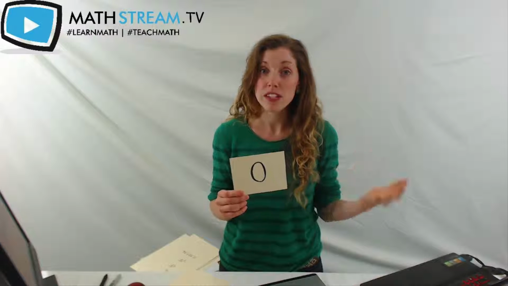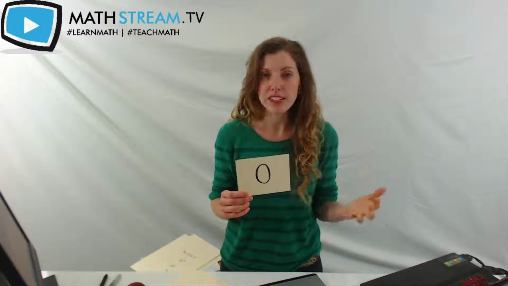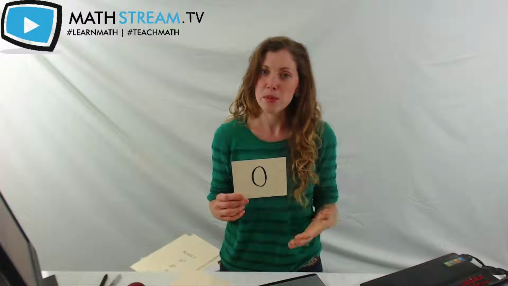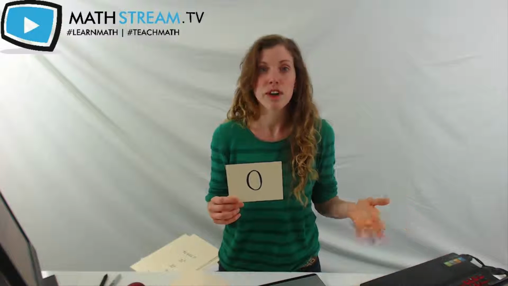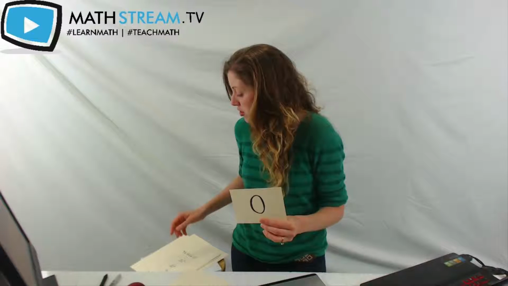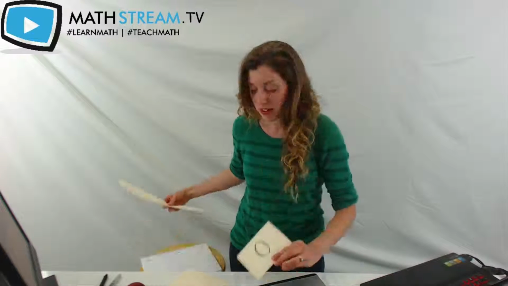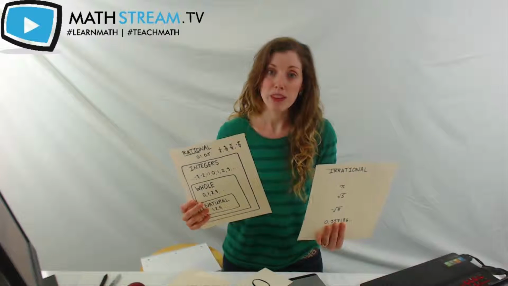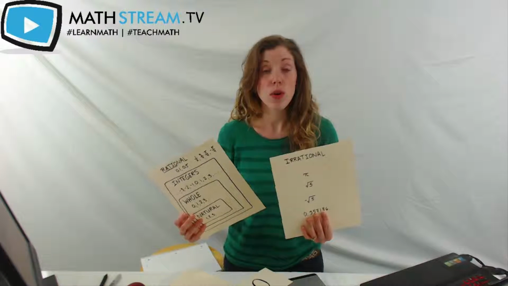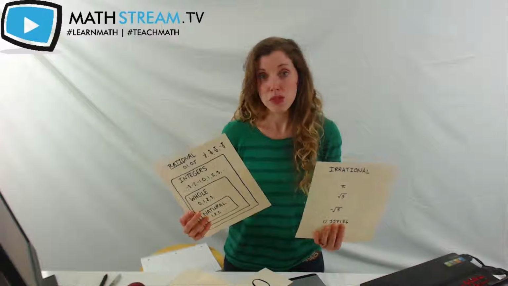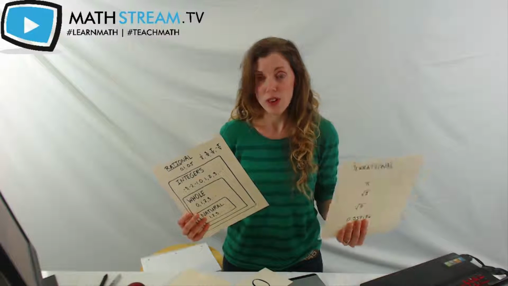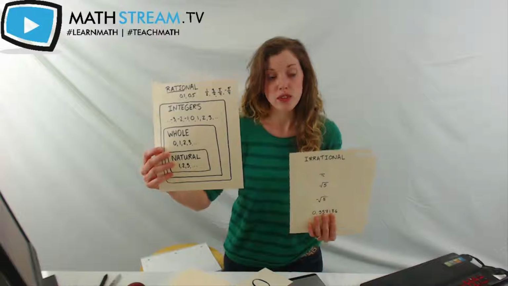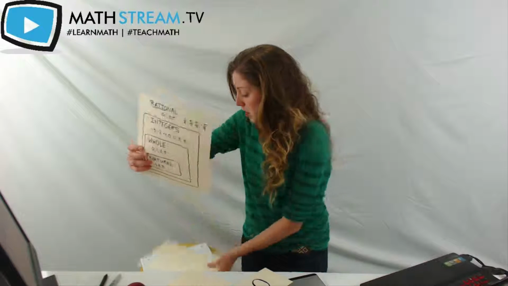And we talked about 0 as being kind of a unique number because it's a number that talks about nothing, the number of nothing, which is a little bit strange. So first thing that we have to talk about is 0. Is it rational or is it irrational? Can it be written as a ratio? Now, we already talked about the fact that it can. We can say 0 over 1 and make it into a ratio. 0 divided by 1 is 0. And so we know it can be written as a ratio, so it's definitely not irrational.